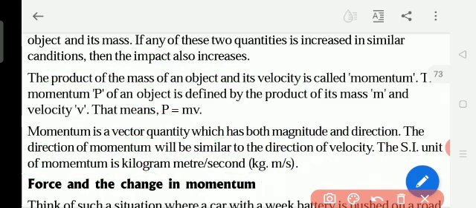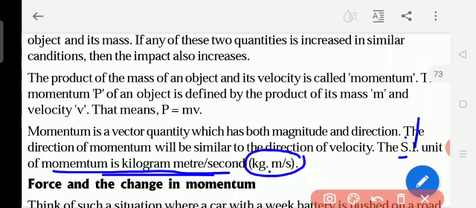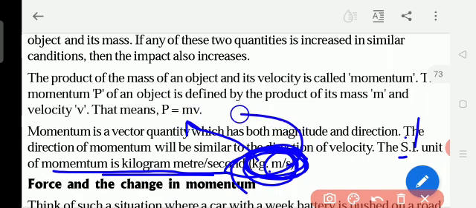So the momentum SI unit is kilogram meter per second. Kilogram is for mass, meter per second is the velocity. Velocity means same speed in a particular direction. Meter is distance, second is the time.